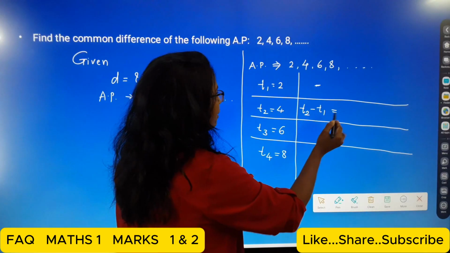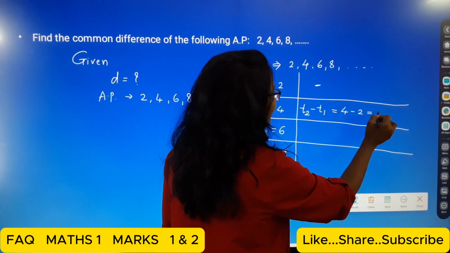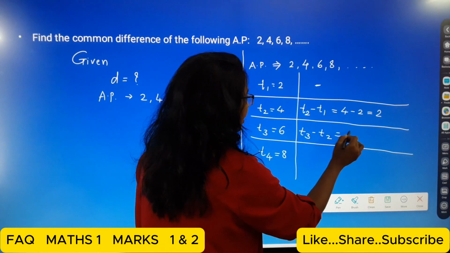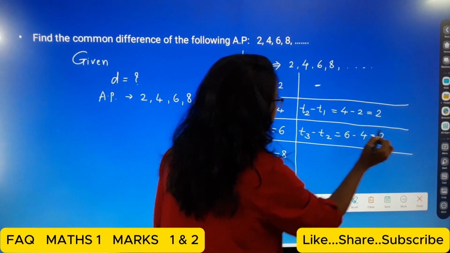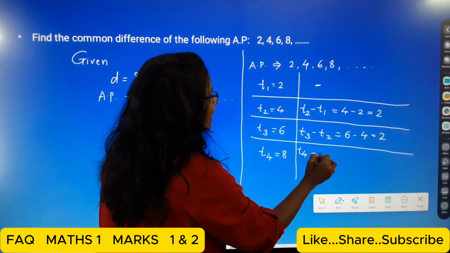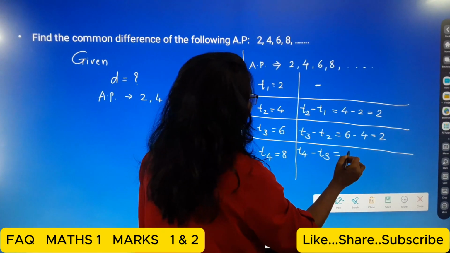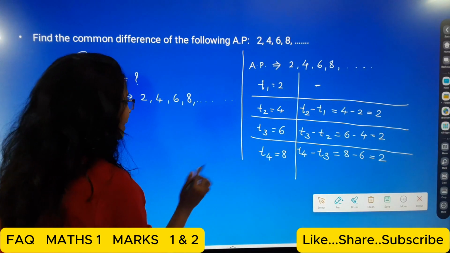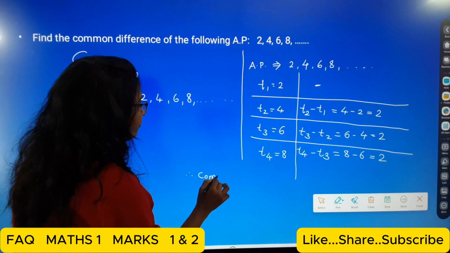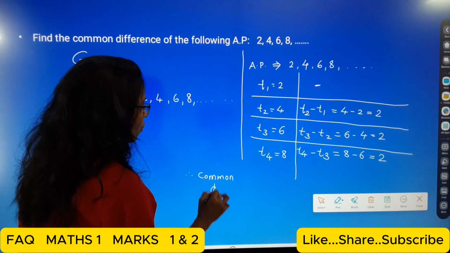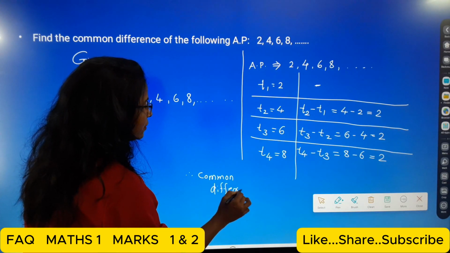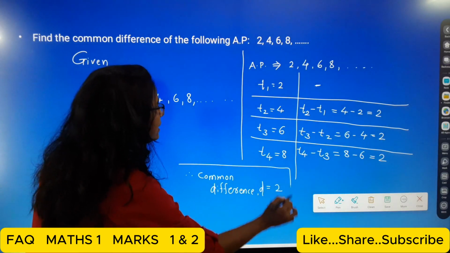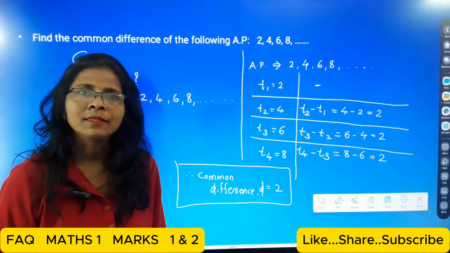T2 minus T1, that is 4 minus 2 is equal to 2. Then T3 minus T2 which is equal to 6 minus 4 which is equal to 2, and here also we can say that T4 minus T3 is equal to 8 minus 6 which is equal to 2. So that means here we can say that common difference D is equal to 2. This is our final answer.